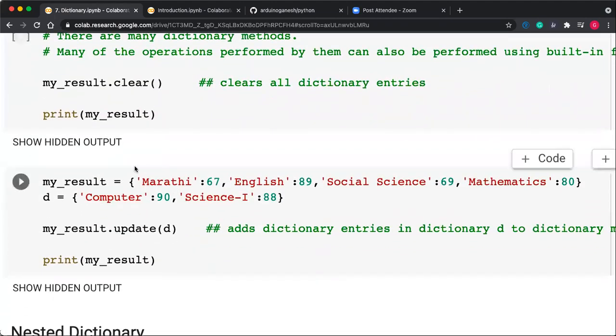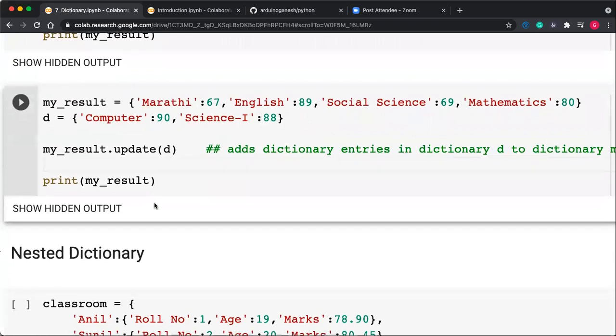So methods. Yes, this method is an important one. Suppose this is my dictionary, and this is another dictionary which contains other marks. I want to insert the second dictionary into the first one. So the function is update(d). This is very important, you can note this down for data science.